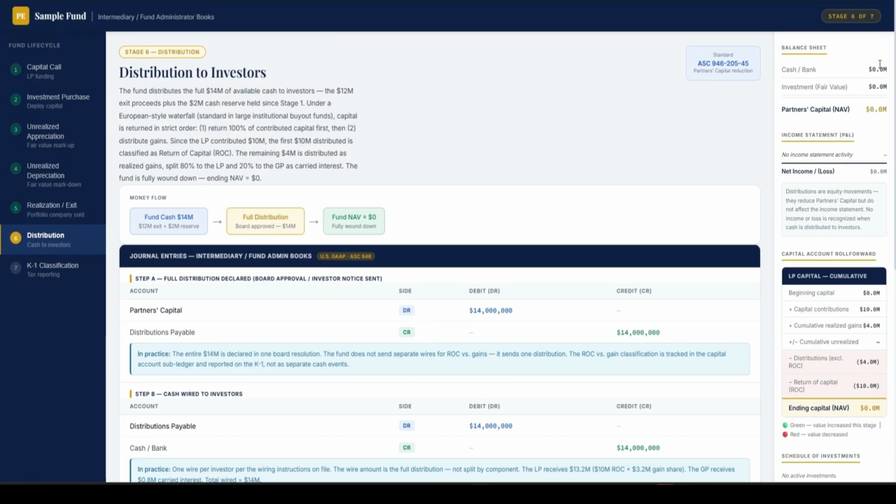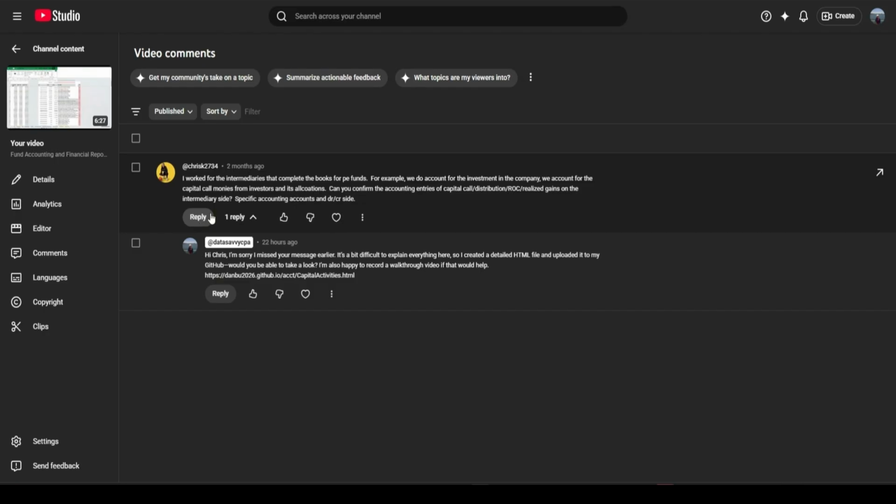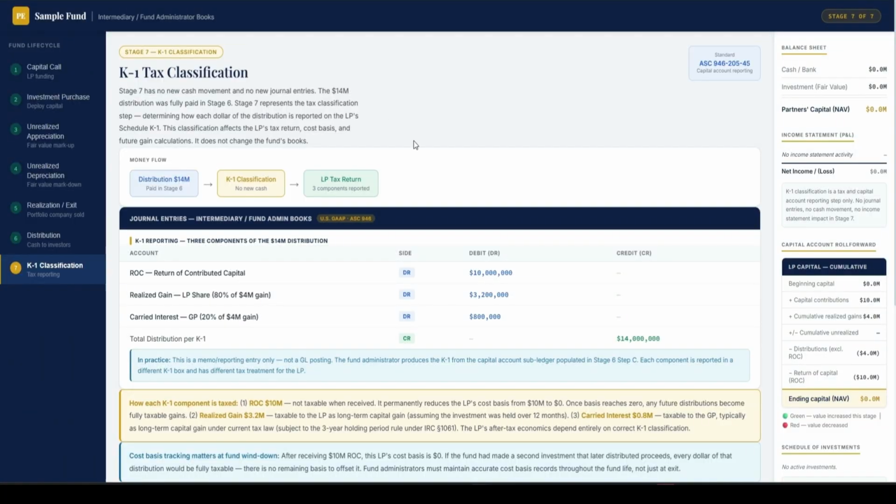And this is the change of our balance sheet. Got nothing on the books, and no P&L, and the LP capital account statement all shows the distribution, and we got zero on the books. All right. So this is a very simple example to just answer the question Chris asked on my channel. Hopefully it has enough details.